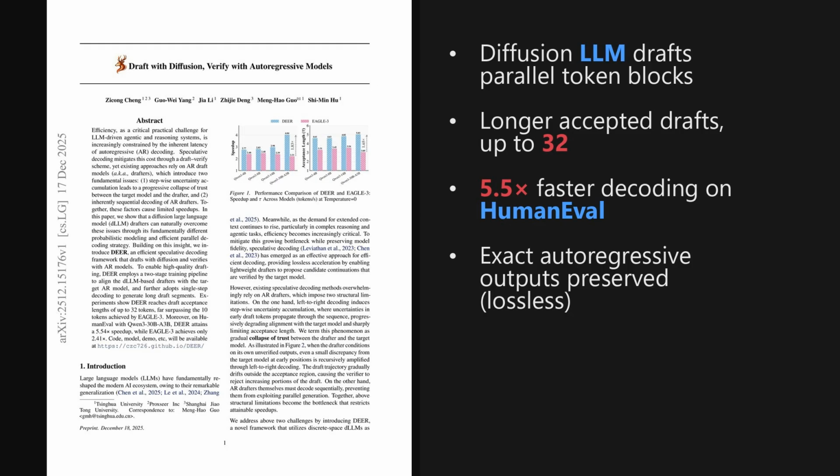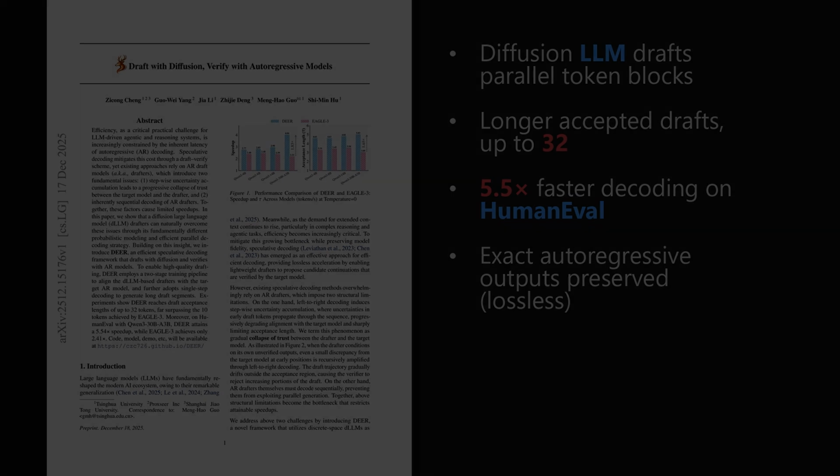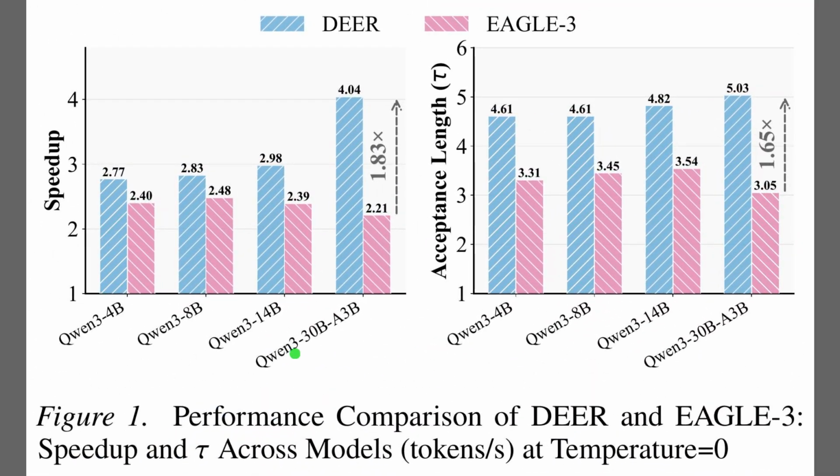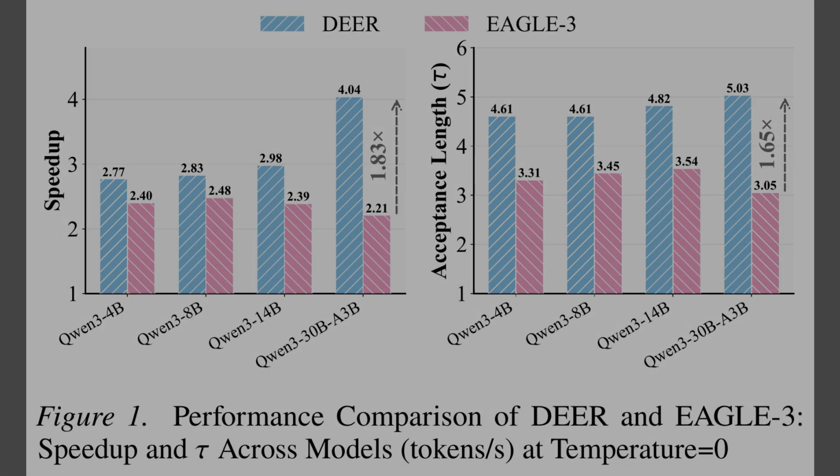As we go, the key idea is how diffusion drafting enables much longer accepted draft segments without breaking correctness. Figure 1 makes the practical claim really concrete, because it shows diffusion drafting translates into real speedup and longer accepted drafts. Acceptance length, written as tau, means how many drafted tokens the verifier keeps before it has to intervene. The left chart reports speedup, where DEER stays higher than EAGLE-3 across the Qwen3 family. The right chart reports tau, and DEER again leads, especially on the largest model.